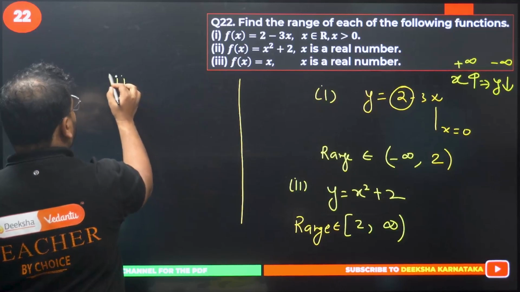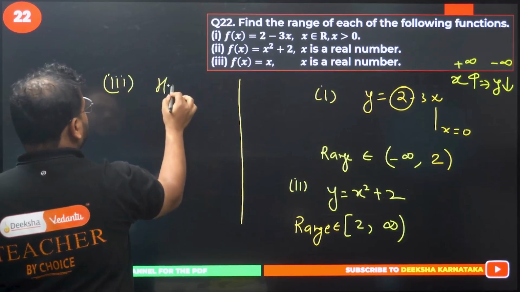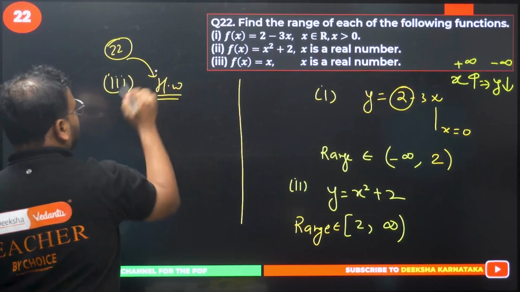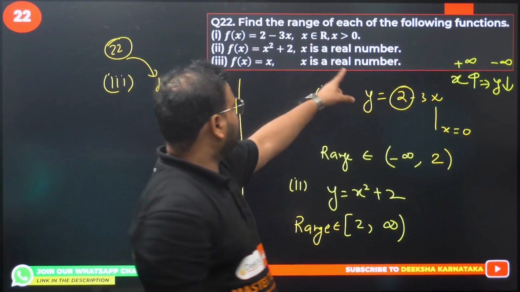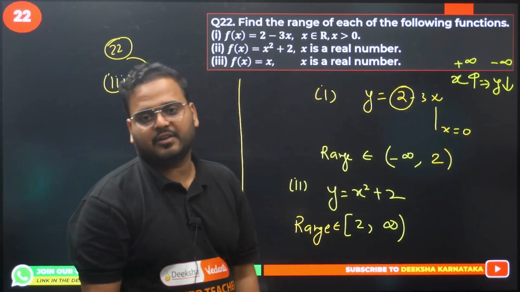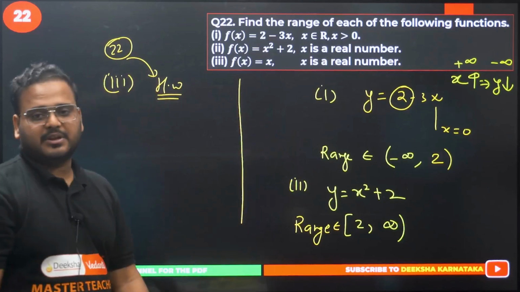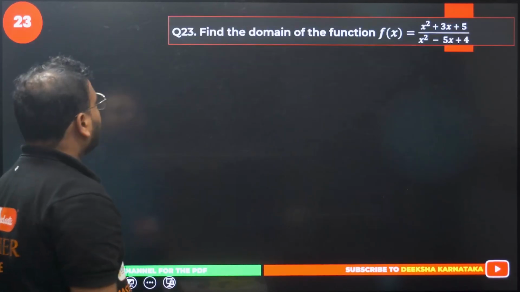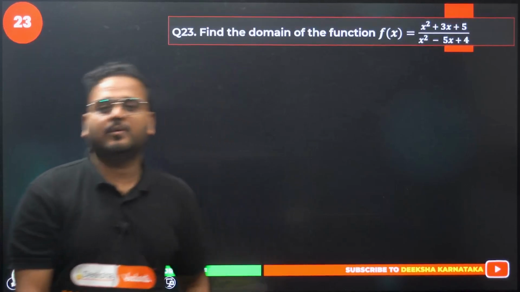Third one. Homework. Give me the answer for question number 22, third one. X is a real number. What is the domain and range over here? Domain is given, all real numbers. Tell me the range. You can give me the answer for 22, third one. 23 I am solving now.